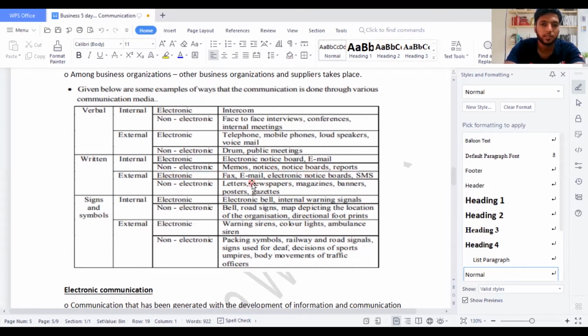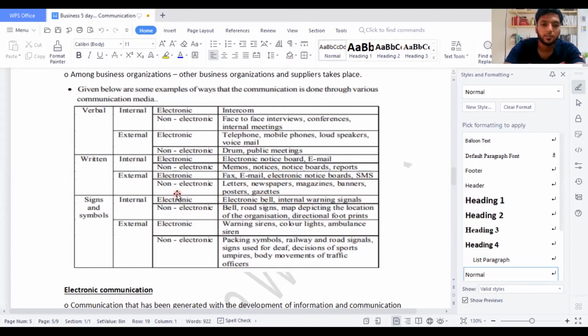Now these things are very easy to understand, guys. What you need to know is just one thing: is it internal or external? If you take external electronic: fax, email again comes under external. Electronic notice boards and SMS can be external. Today even social media is used, but it's coming on the internet. And letters, newspapers, magazines, banners, posters, gazettes issued by government are a part of external non-electronic. These are paper hardcover copies.